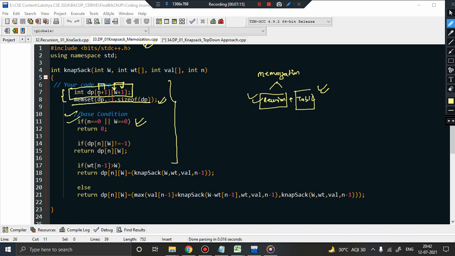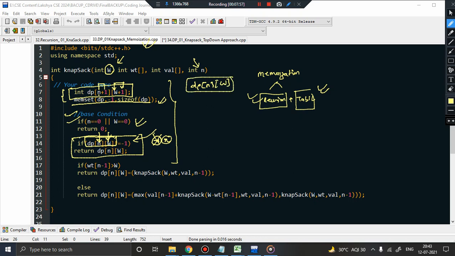Now the challenge in the recursive version was that we don't want to waste our time recomputing the same values. So what is the solution to that? Better check whether that particular value is present in the table or not. If the value is not present in the table, the value -1 will be present there. But if the value has been updated to some value, suppose x, then dp[n][w] indicates a subproblem, where n is the number of items and w is the capacity of the knapsack, because you are receiving w as the argument parameter, which will be the capacity of the knapsack, and n is the number of items. So the problem is nothing but dp[n][w]. This is a subproblem.